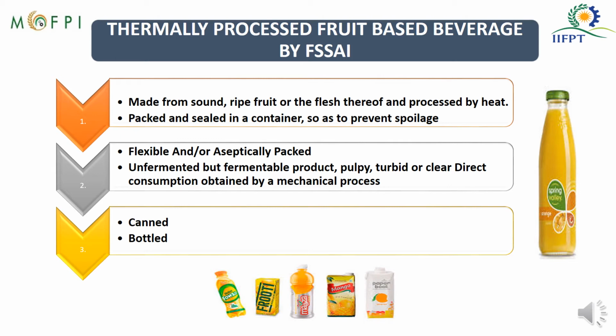They can be turbid, they can be pulpy, or they can be clear in appearance. Some of the thermally processed fruit beverages can be canned mango pulp or canned mango juice, or they can be packed in glass bottles or PET bottles.